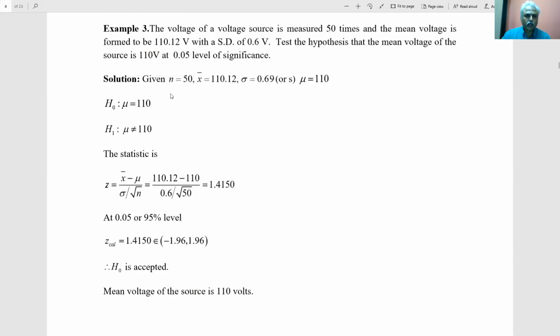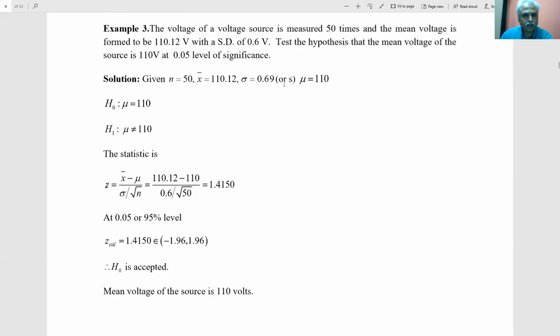What is the question now? Taking 50 measurements, can we conclude that the voltage source is still producing 110 volts on average? To answer this, the sample size is n equal to 50, the sample mean x bar is 110.12, and the standard deviation is 0.69.